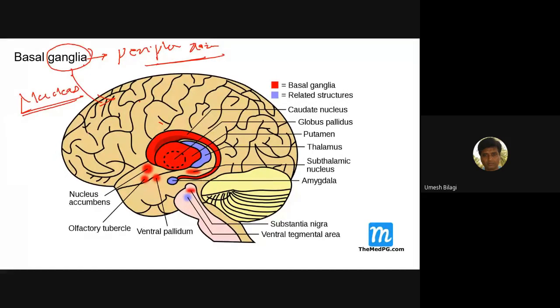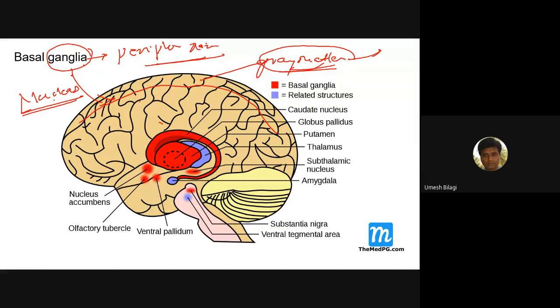Then if I ask you, at the periphery at the top, what do you have? Gray matter, am I correct? On the surface of the brain, the external aspect of the cerebrum is gray matter, but we don't call that a nucleus. Why?